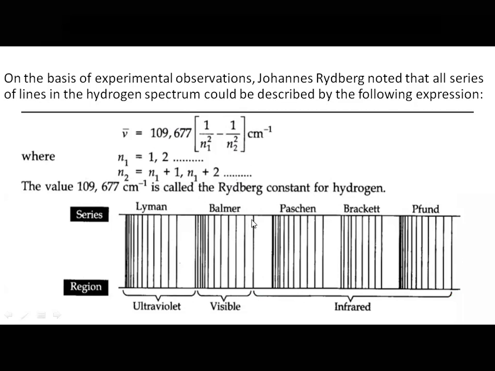For the first time, a series was observed by Balmer, which was found in the visible region. Four lines were seen, and therefore it was called the Balmer series. First the Balmer series was discovered. Then slowly they came up with the remaining series. The Lyman series is found in the ultraviolet region. Paschen is found in the near IR, because near to the visible region is called near IR. This is middle IR and this is far IR. Yes, so this was the explanation.